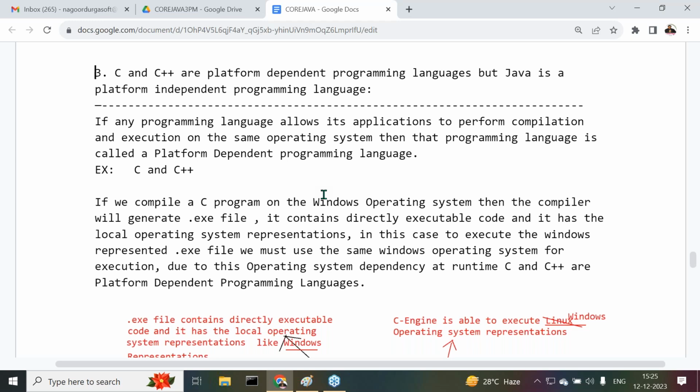First of all, C and C++ are platform dependent programming languages, but Java is a platform independent programming language.